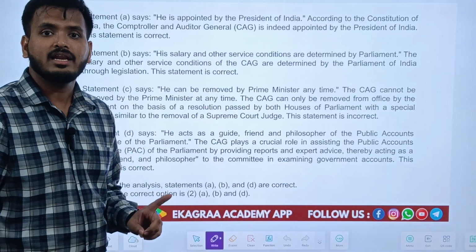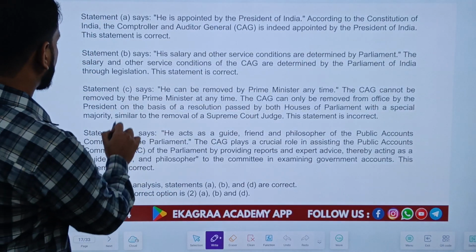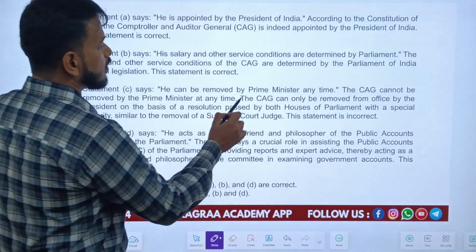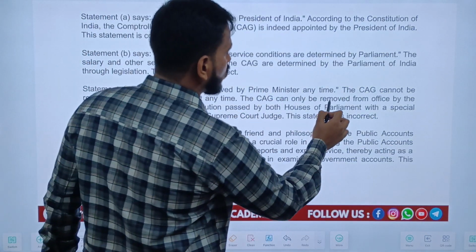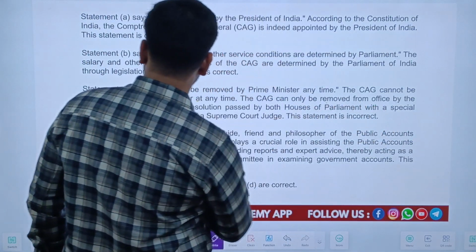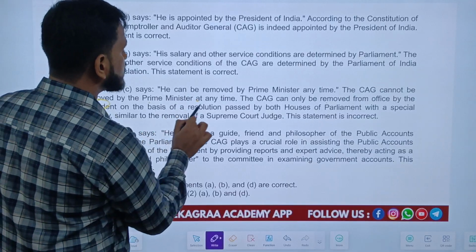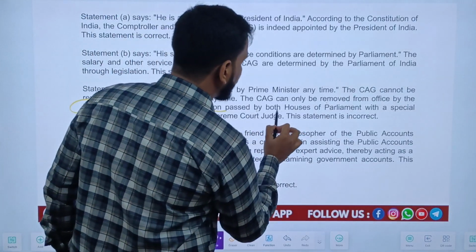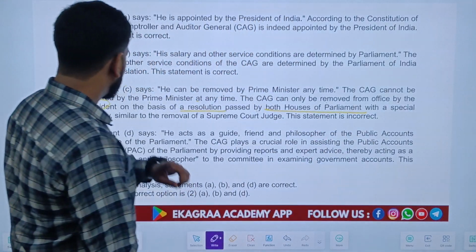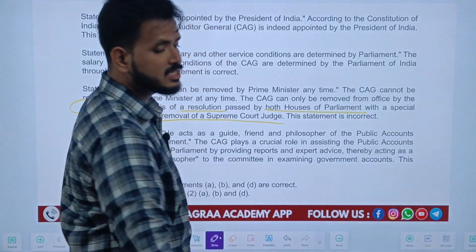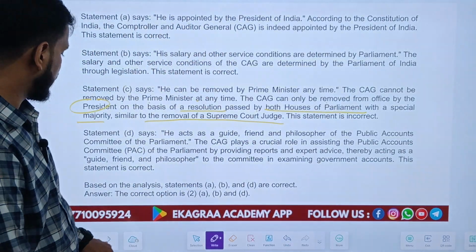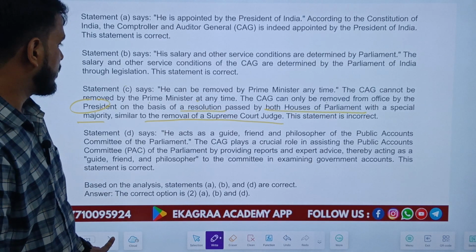Neither can the President remove the CAG. The CAG can be removed only by... not the Prime Minister, not even the President. CAG can be removed from office only by the President on the basis of a resolution passed by both houses of Parliament with a special majority, similar to the removal of a Supreme Court judge. So that's why this statement stands incorrect, and the right answer is option 2, A, B, and D.